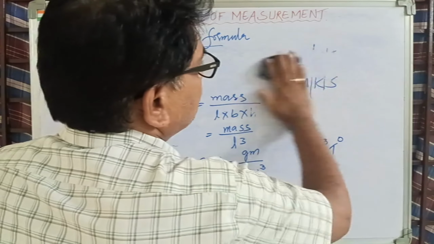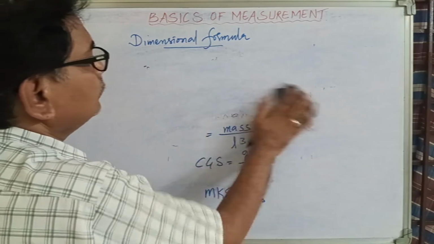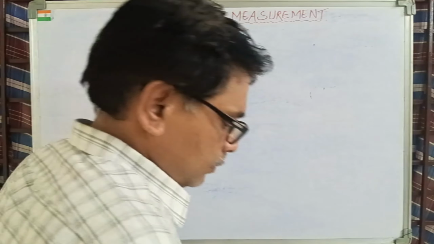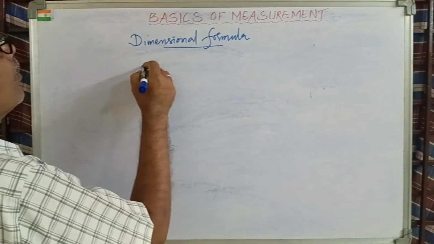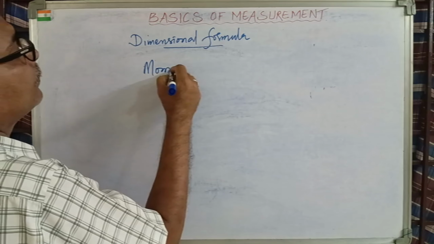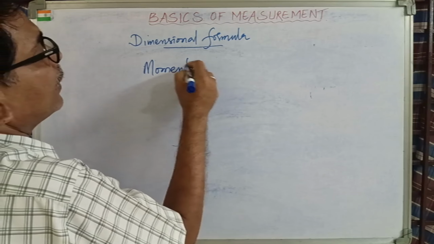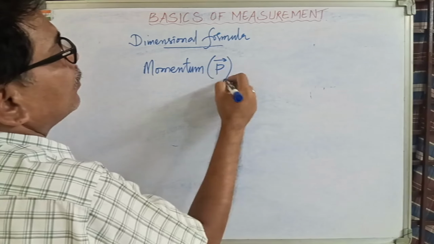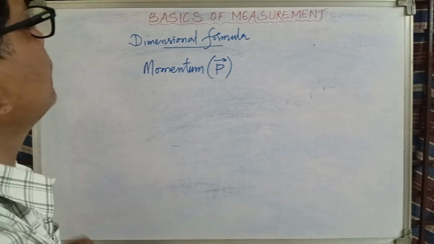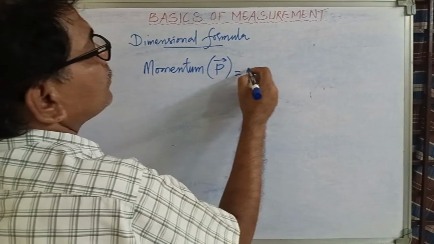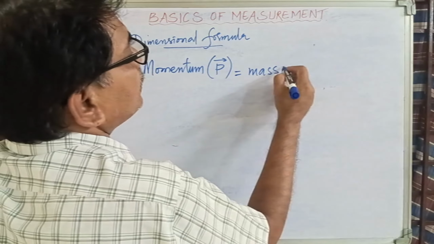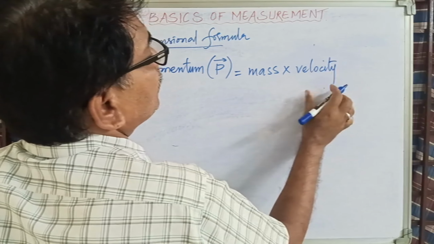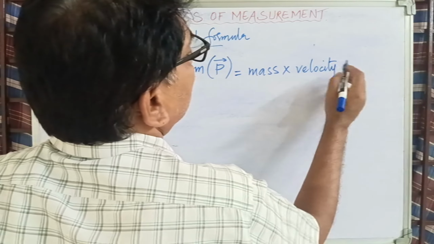Now next I will write a little bit more about momentum. Let me write down about momentum. Momentum is a vector quantity. Momentum is represented with P. Vector quantity, you have to draw an arrow on the top and it is denoted with P. Momentum is mass into velocity. Now look at the board. Easy to learn, not an issue at all actually.